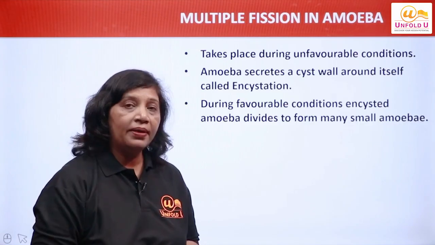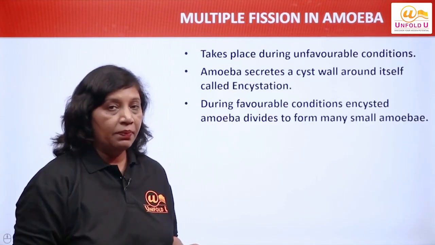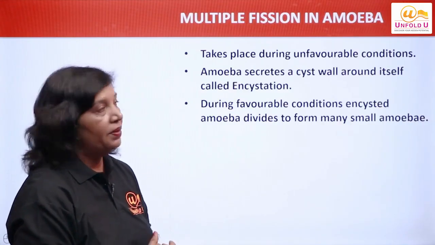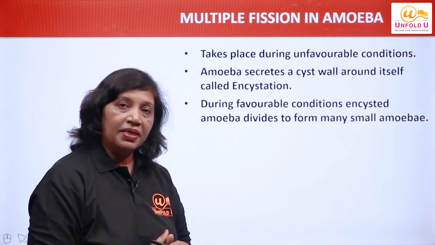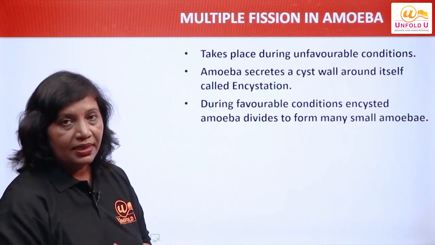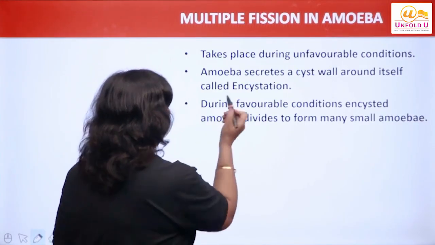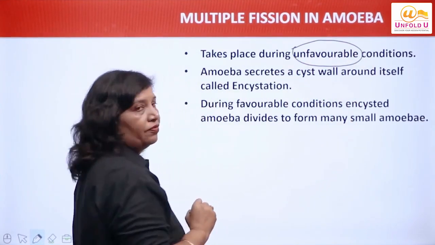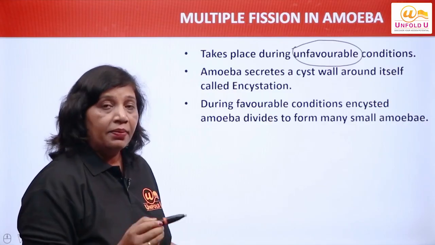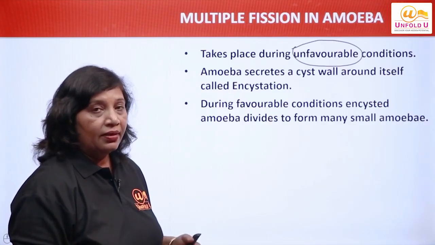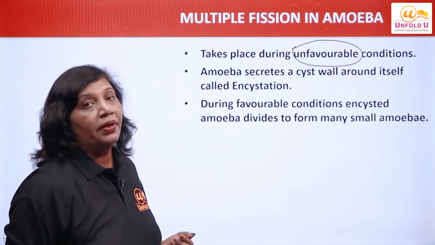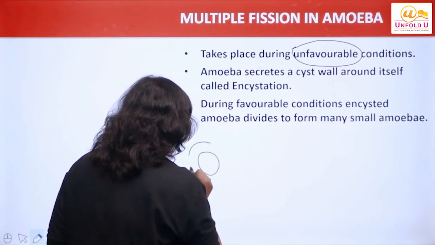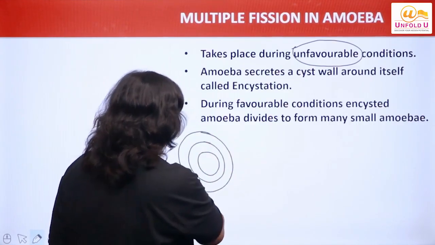Now next is multiple fission in amoeba. Multiple, many organisms, small organisms का तैयार होना अमीबा में, उसको हम क्या कहेंगे? Multiple fission. Is it clear? This word is clear to you, right? Now let us see with the help of diagram. First of all, this multiple fission कब होती है? Unfavorable, बाहर की conditions favorable नहीं है, बाहर की climatic conditions favorable नहीं है, they are not suitable for the amoeba to reproduce. तो वो क्या करता है? अपने इर्द गिर्द अमीबा एक 3-layered wall create करता है.